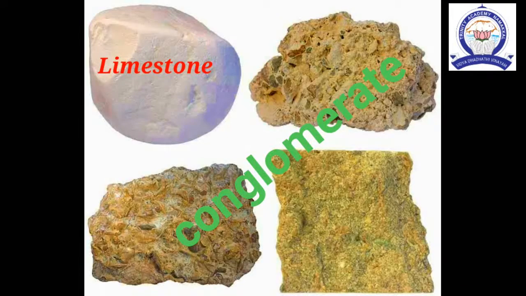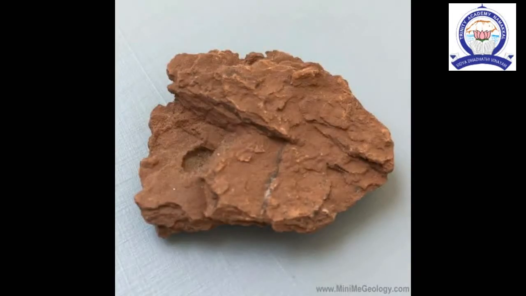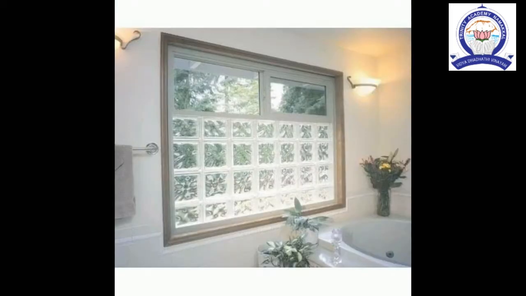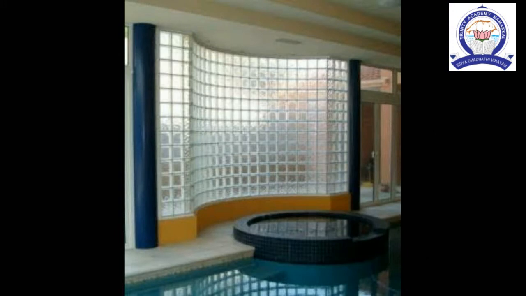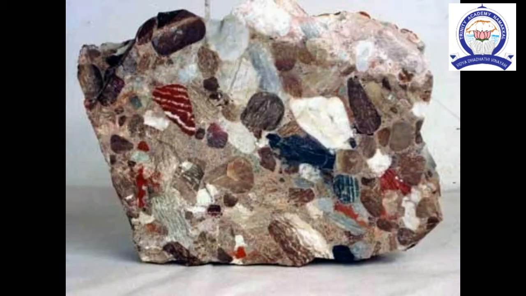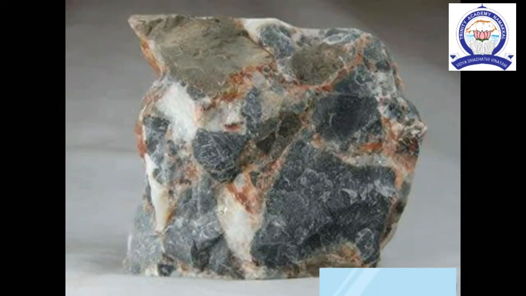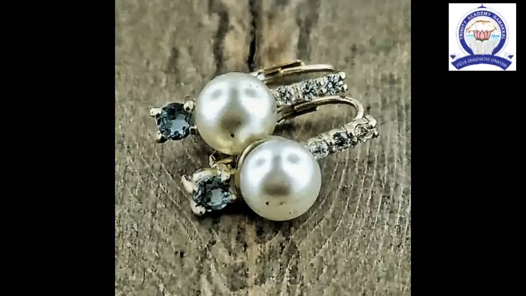Next example is limestone and conglomerate. Next example is shale. Shale is made up of clay and mud particles. It is used to make tiles and glass bricks. This is conglomerate stone. It is used as an ornamental rock and for polishing ornaments.